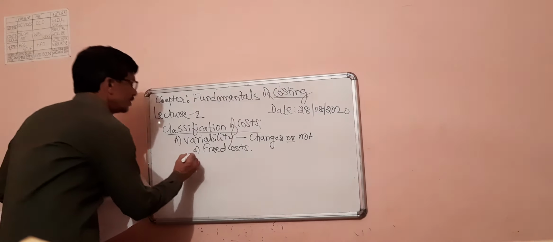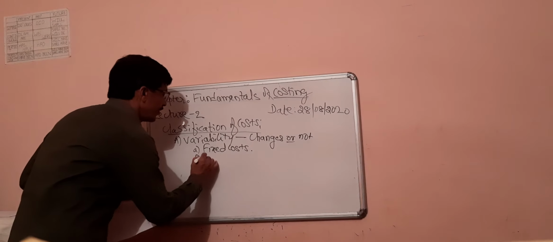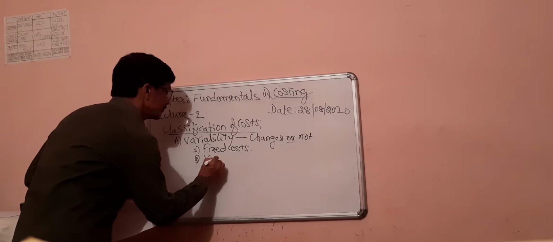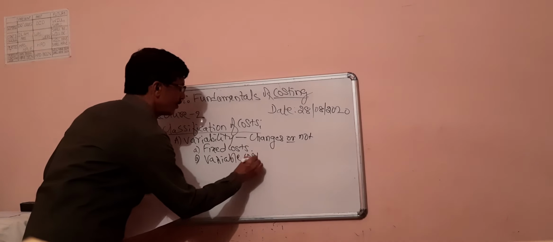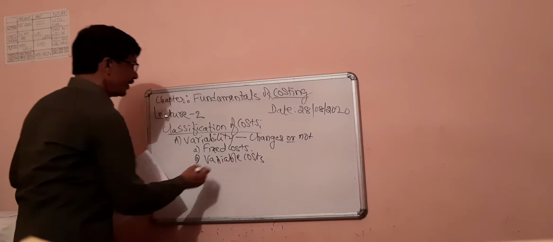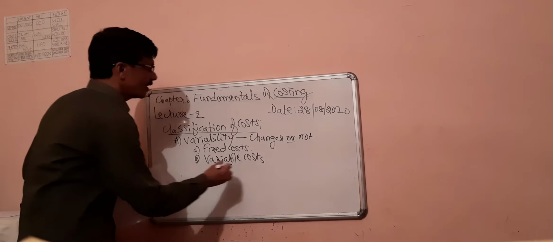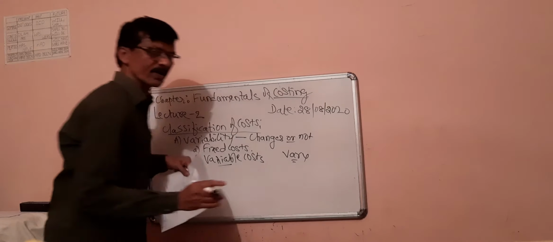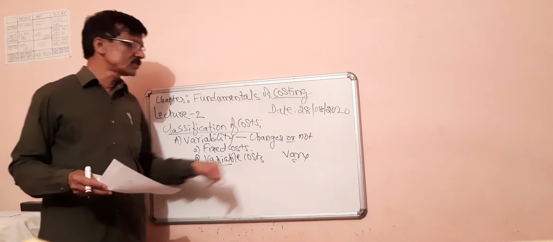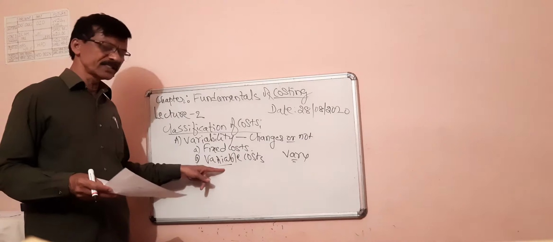Second one is variable costs. Vary, this word is derived from the basic word V-A-R-Y, but not V-E-R-Y. Vary means change. Variable means changeable.